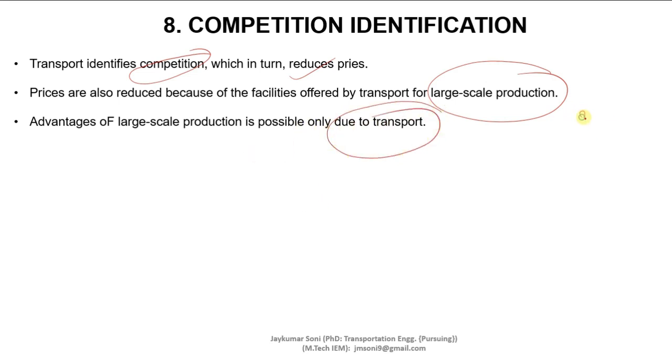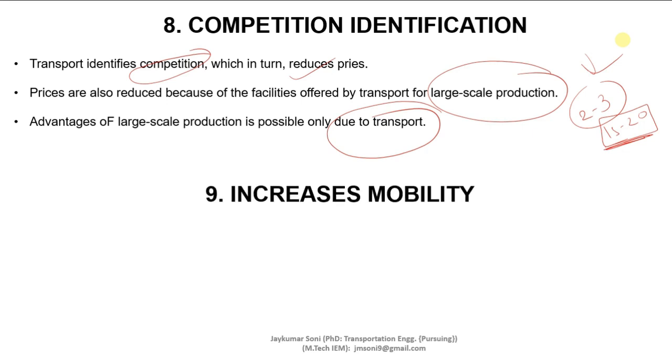If there are only 2 or 3 production units or companies which produce mobiles in India, then it will be called a monopoly. But there are a total of 15 to 20 companies, so there is healthy competition between these companies. And this is due to transportation. So this is how it reduces the prices through competition identification.